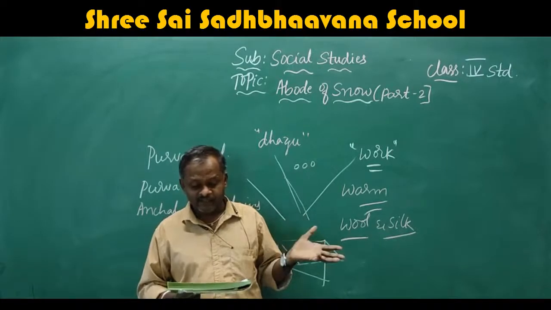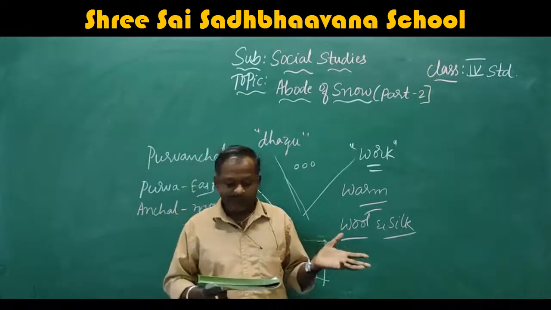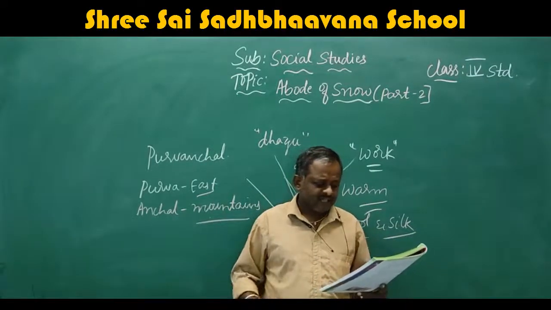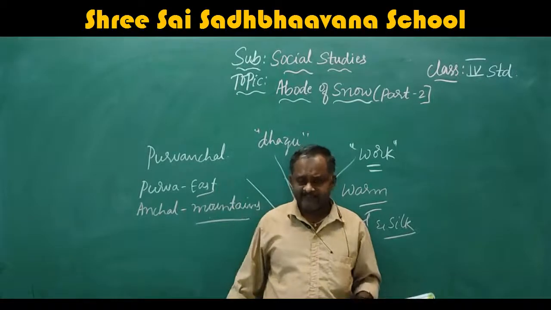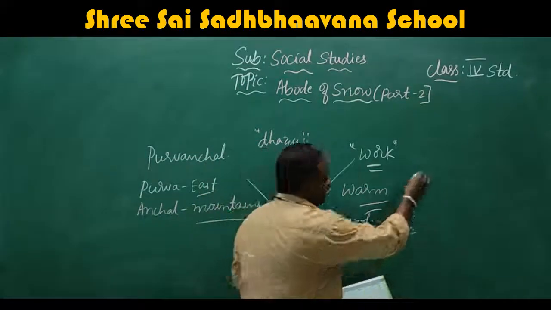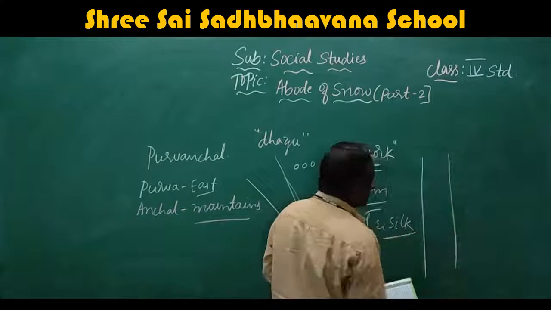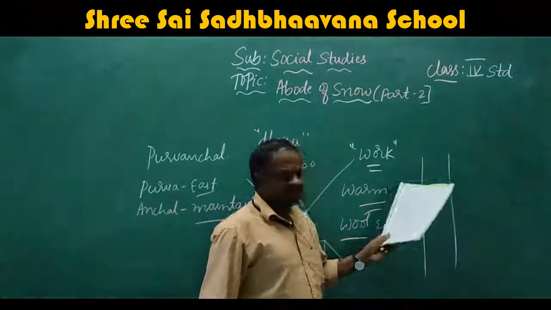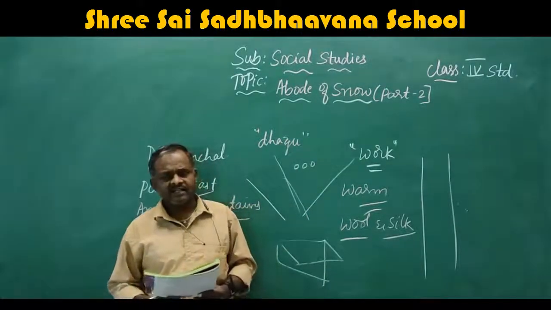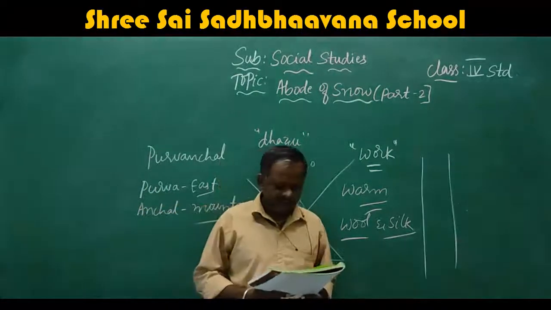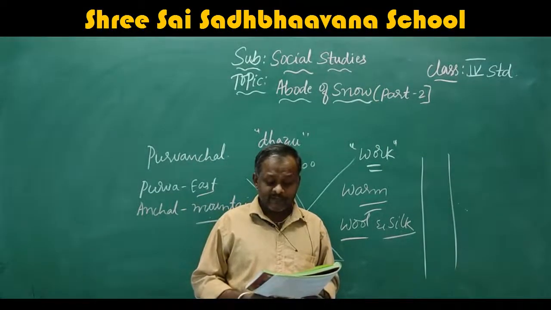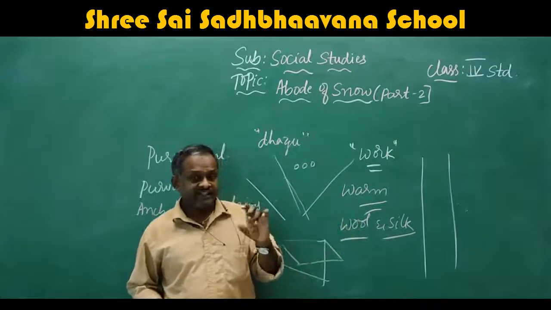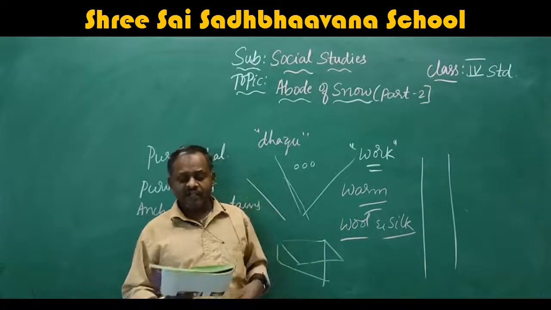Farming is the major occupation of the people along the Brahmaputra Valley. Farming is agriculture as well as rearing animals along the Brahmaputra river valley. That means a valley is where a river flows beside it. If the river Brahmaputra is flowing on this side and that side, they will do farming as well as agriculture. Tea is the principal crop grown here. What we drink as tea, those tea leaves they grow here.